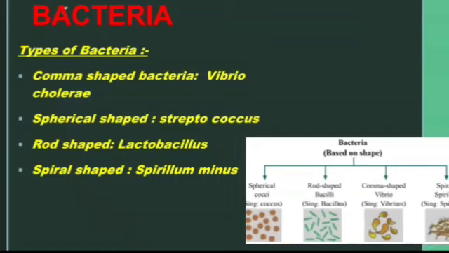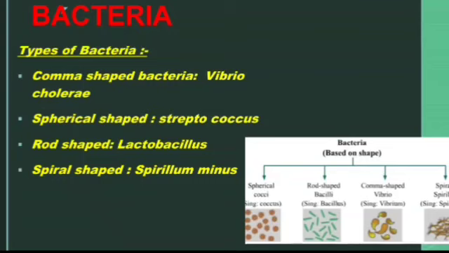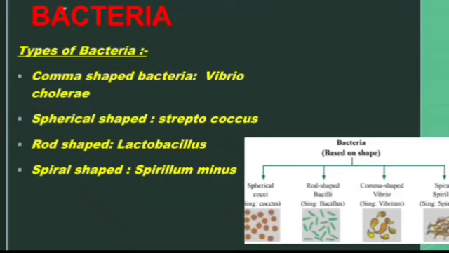Number 2, spherical shaped bacteria. Example, we can take Streptococcus. Number 3 is rod-shaped bacteria. For example, Lactobacillus. And number 4 is spiral-shaped bacteria. For example, Spirillum minus. You can take any other example. There are a lot of examples for each category. And here is the slide for you. Here is a picture where the classification is shown in a more detailed way. So you can go through this picture.